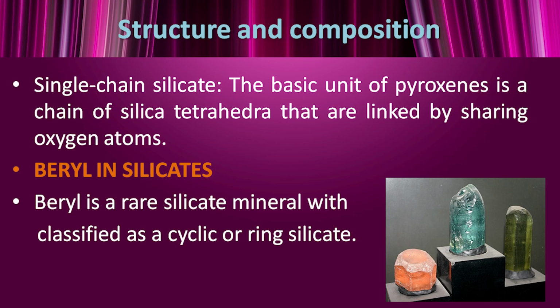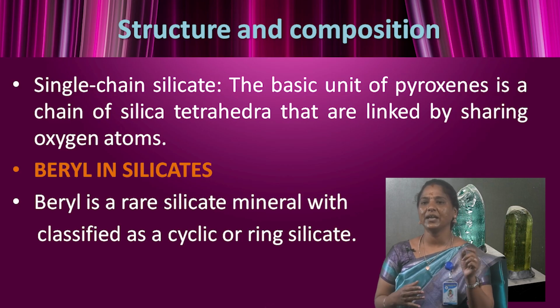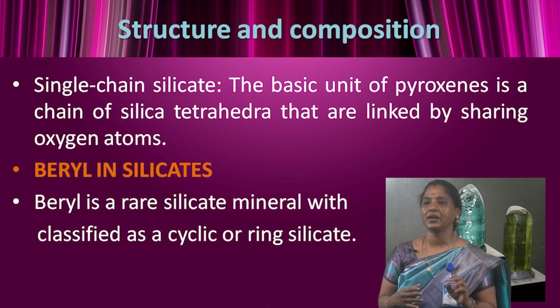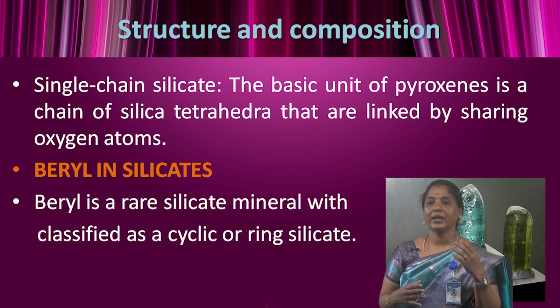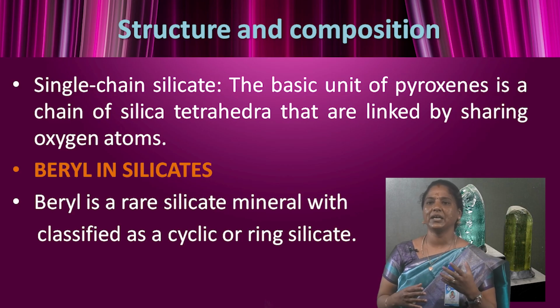Beryl silicates. Beryl is a rare silicate mineral classified as a cyclic or ring silicate. It is a structure containing rings of silicate tetrahedra, and it is a source of beryllium, a lightweight metal. Beryl is also prized as a gemstone, with famous varieties including emerald, which is green, and aquamarine, which is blue in color.